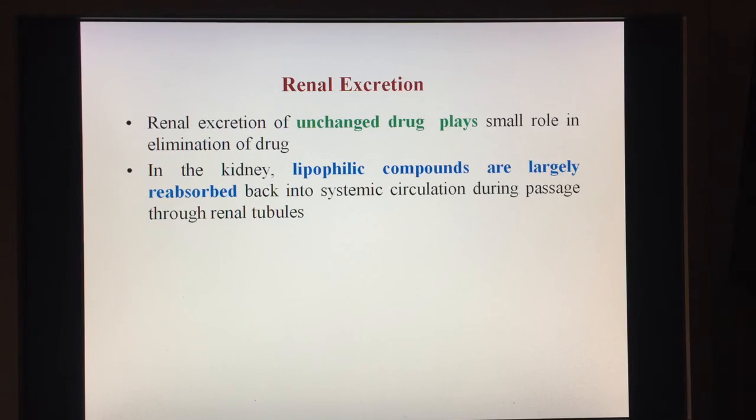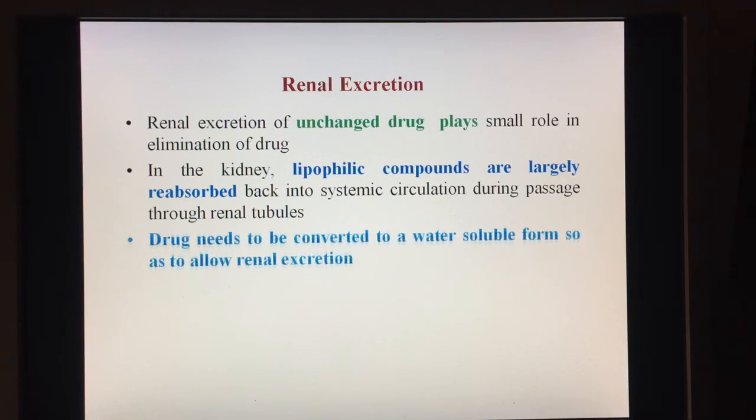So what is the remedy for that? How does the body modify that? The drug needs to be converted to a water soluble form so as to allow its renal excretion. If a drug has to be removed from the body through the renal route, it has to be biotransformed, or chemically transformed, into such a metabolite or conjugate that it becomes water soluble, and then it is removed through renal excretion. So this is why the metabolic reactions happen.